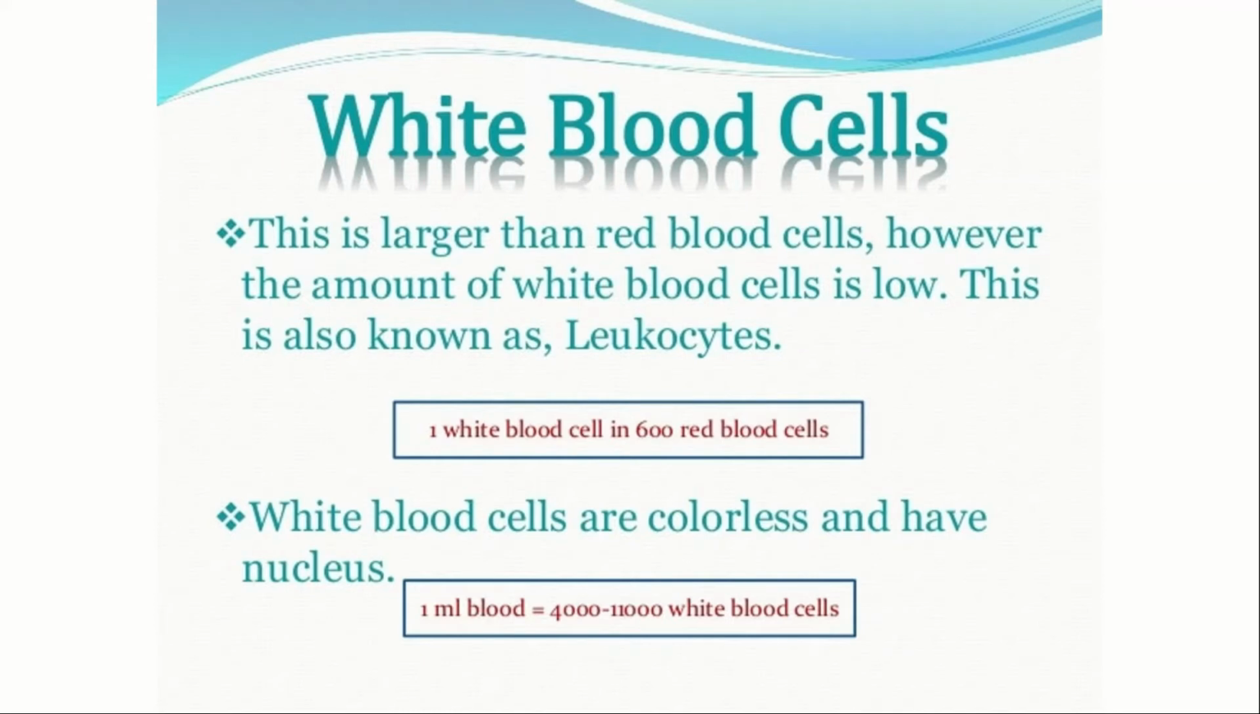One white blood cell is equal to 600 red blood cells. That is the comparison, or the ratio. White blood cells are colorless and have a nucleus. One milliliter of blood contains 4,000 to 11,000 white blood cells. So that much amount of white blood cells is present in our body.